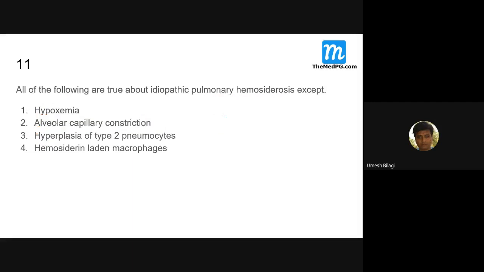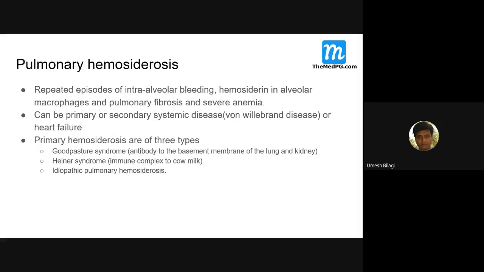Let us go into more detail about pulmonary hemochromatosis now. What does pulmonary hemochromatosis mean? Repeated episodes of intra-alveolar bleeding, leading to hemosiderin deposition within the alveolar macrophages, leading to pulmonary fibrosis, and due to bleeding there will be associated anemia. That's what it is.